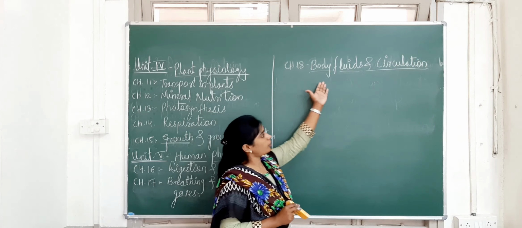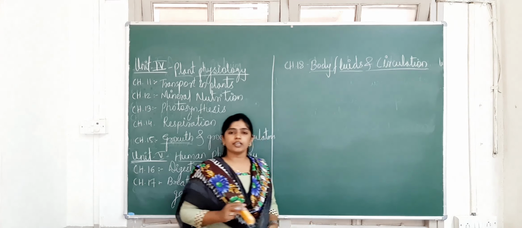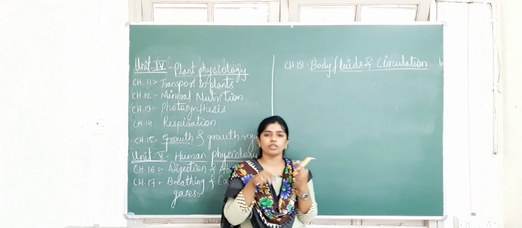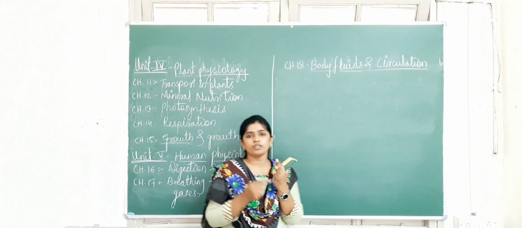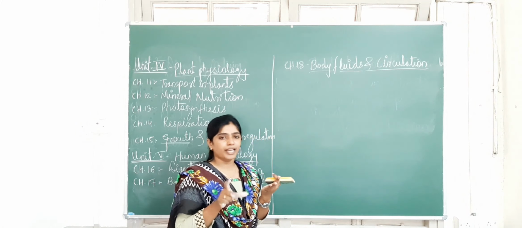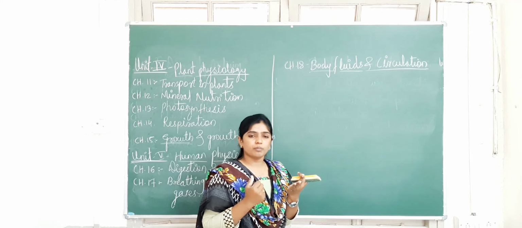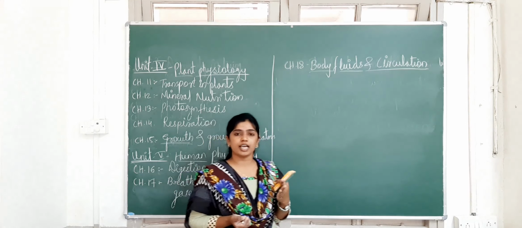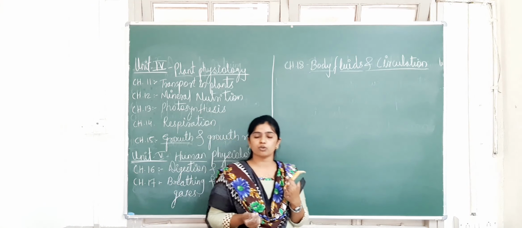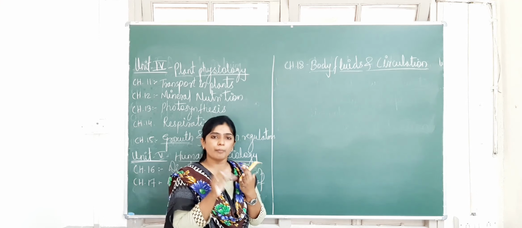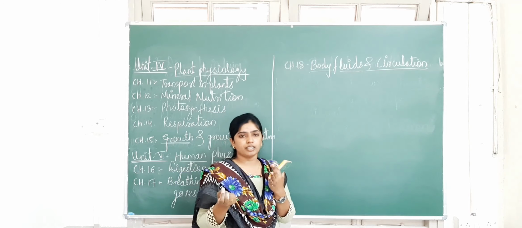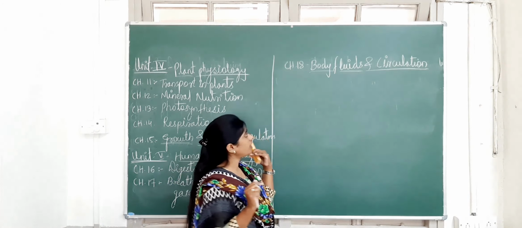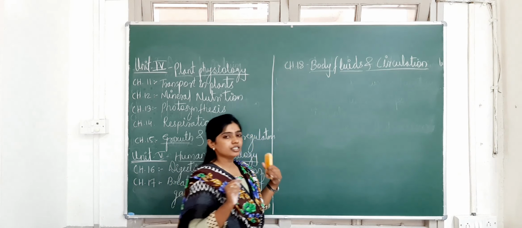In that you are going to study about blood. Body fluids means the fluids which flow inside the body of an organism. The main one is blood. What are the different types of blood? Blood tissues are there. And then next is circulation. We have to study the mechanism of double circulation, meaning how the heart pumps the impure blood and the pure blood, and how the circulation takes place. That we have to study in chapter number 18, body fluids and circulation.